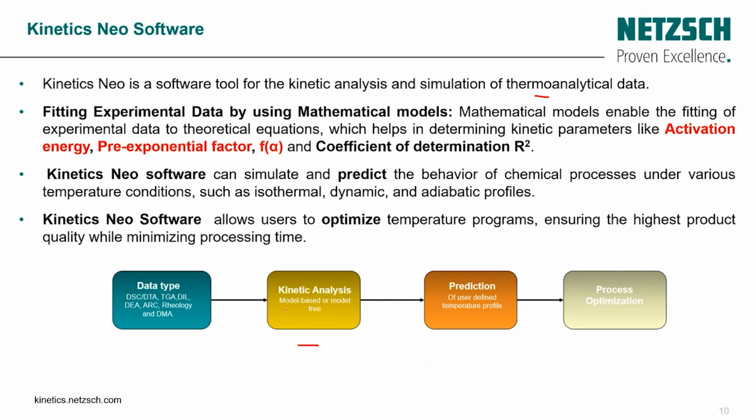So that's why we are using the model-based, which is crucial in order to describe our chemical process. But sometimes a multi-step kinetic can also be described by a single step.